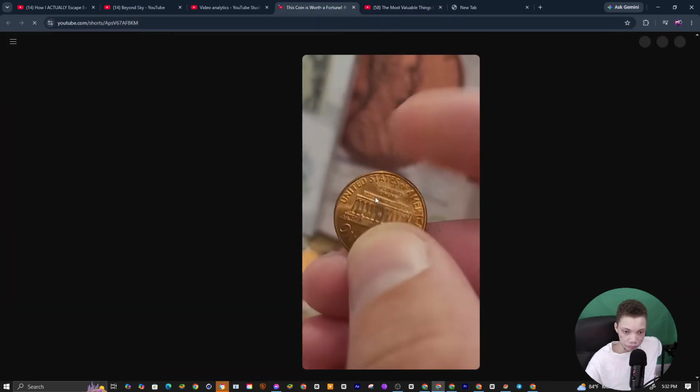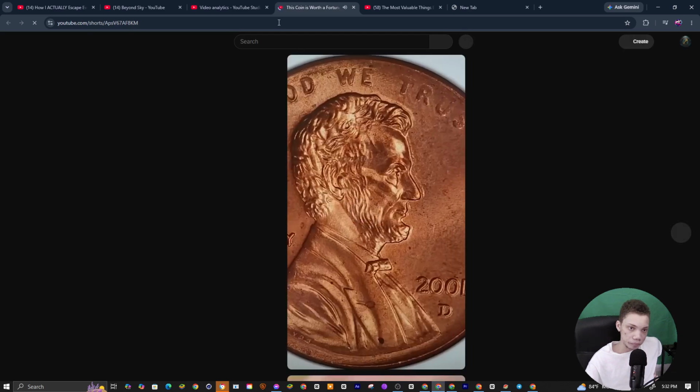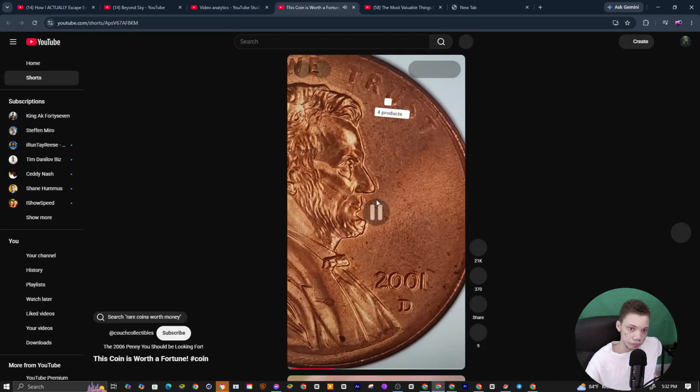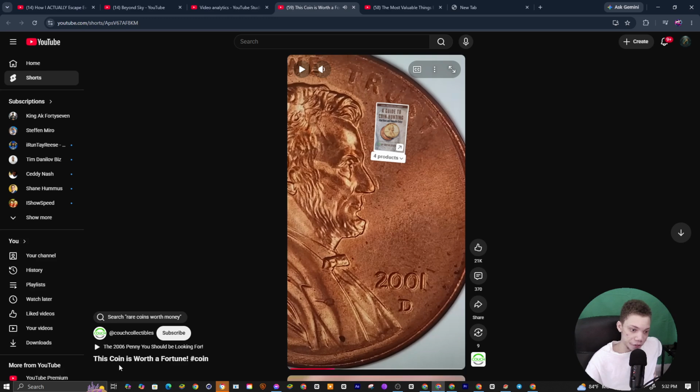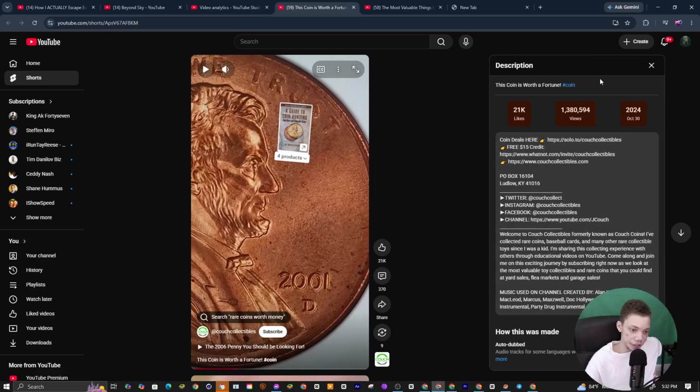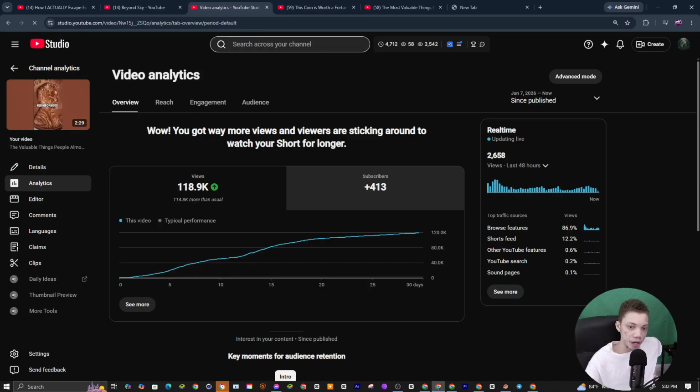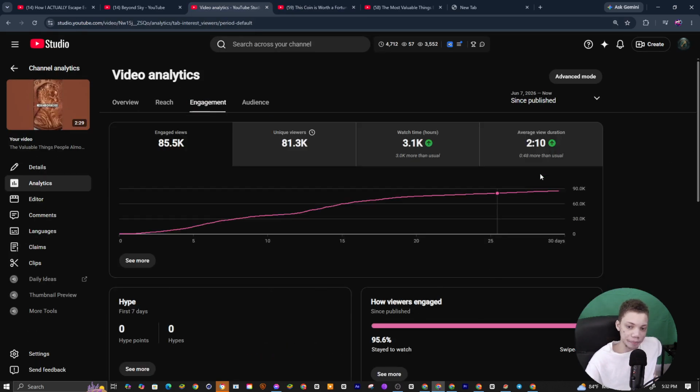Here's why you should. So you see right here, both sides of this penny. Coins. Because this coin sold for $114,000. So this is the pennies right here. You see the coins is worth right here. So you see this worth. You see this is 1 million right here, 2024. So the quality is what created this, and you see my video right here. 100,000 views.